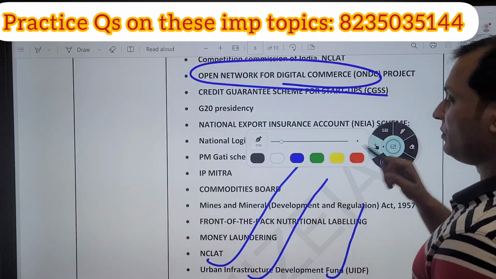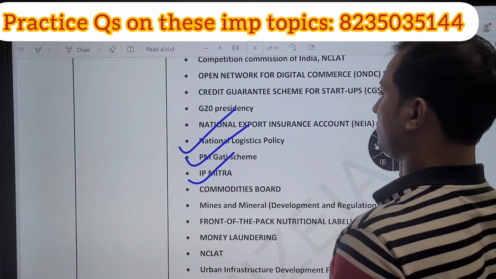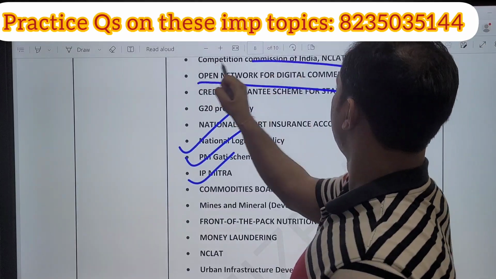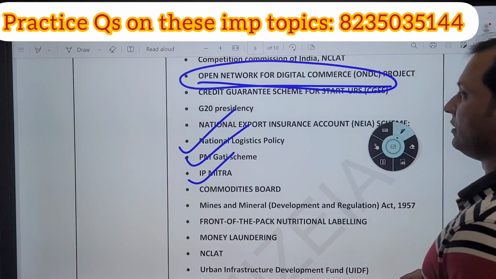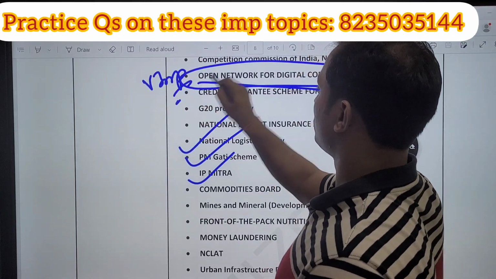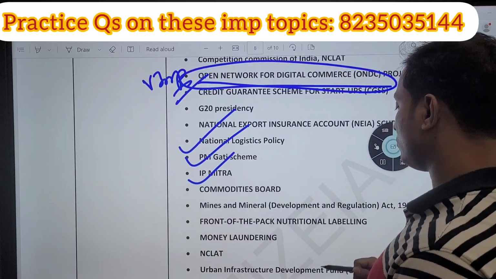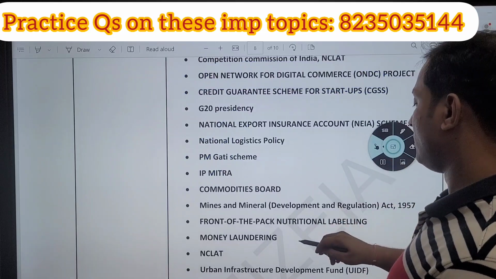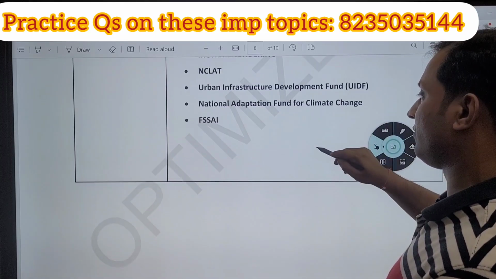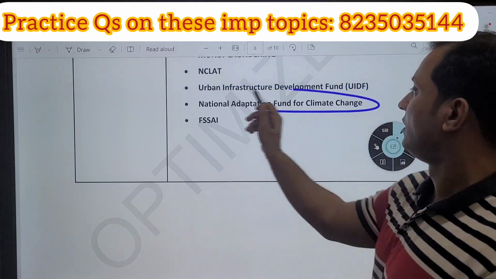Then IP Mitra, very important. National Logistics Policy, PM Gati Shakti scheme. Then the most important topic, Open Network for Digital Commerce, ONDC, very important; you can get one question on that. And coming to the end, front-of-pack nutrition labeling is also important. FSSAI is very important, and the National Adaptation Fund for Climate Change is very important.